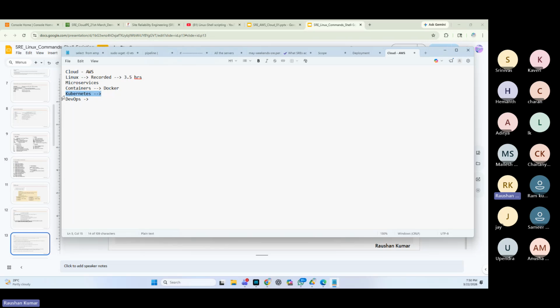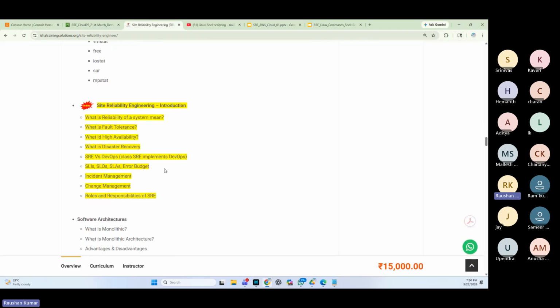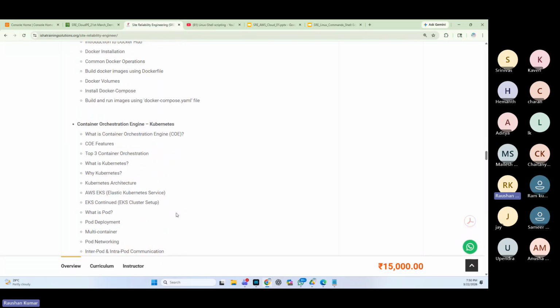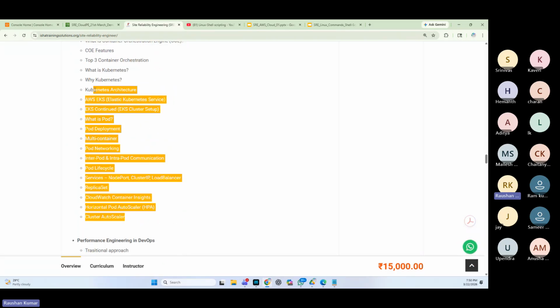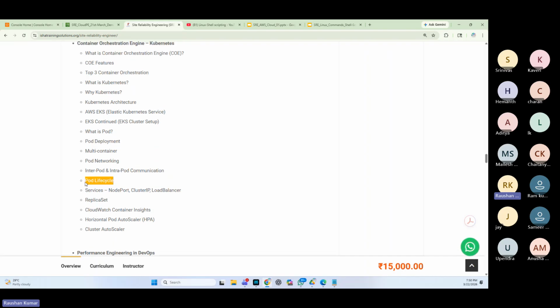That is the goal. Again, go over the exact course curriculum. What is there in Kubernetes? You have all these things: if you understand the pod lifecycle, replica set, HPA, cluster auto scaling, how it works, how load balancing works, ingress, how ingress works, everything here.